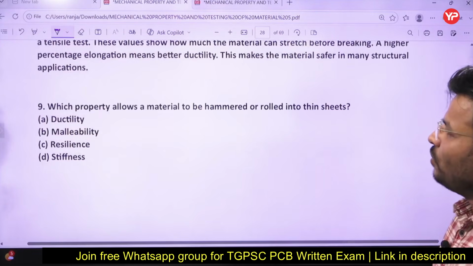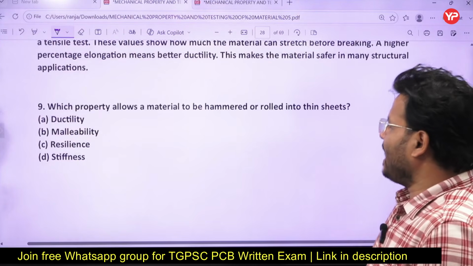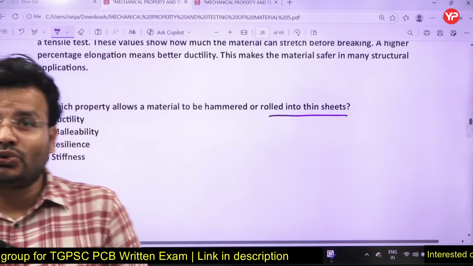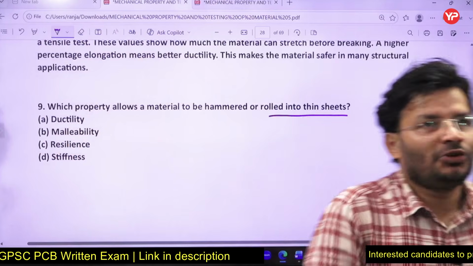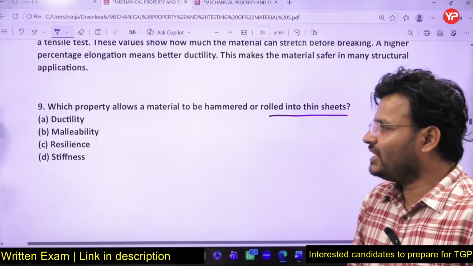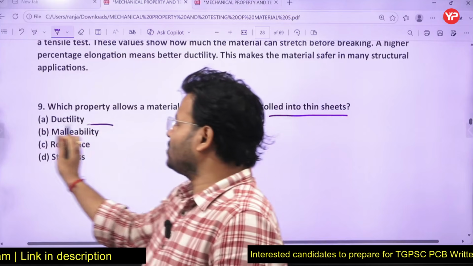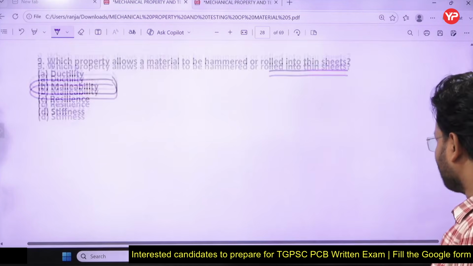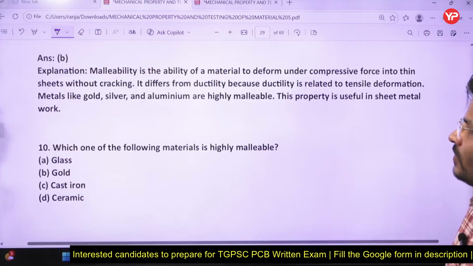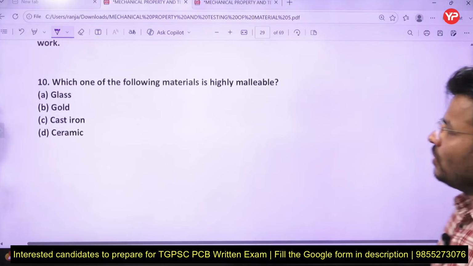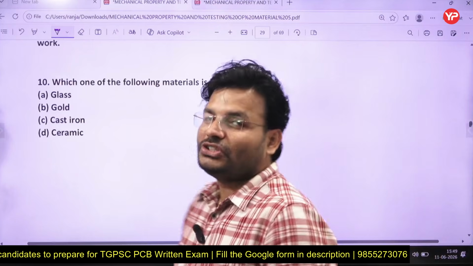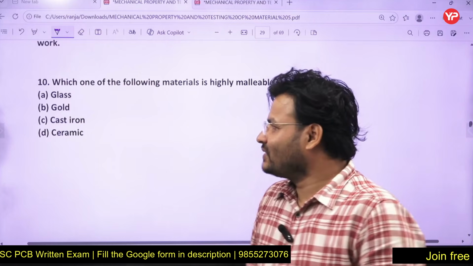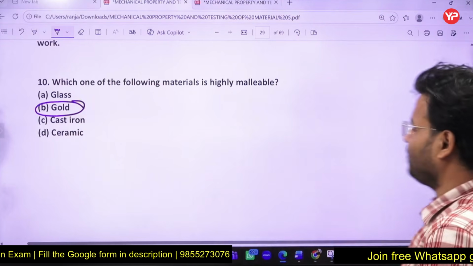Question number 9. Which property allows a material to be hammered or rolled into a thin sheet? You have to convert the material into the form of a thin sheet. So which property is responsible for that? You have options like ductility, malleability, resilience, or toughness. So what will be the correct answer? Malleability will be the right answer. Okay. Next question. Which one of the following materials is highly malleable? Gold is the highest ductile as well as the highest malleable, right? So gold will be the right answer to that question.